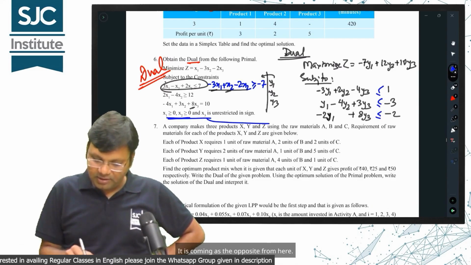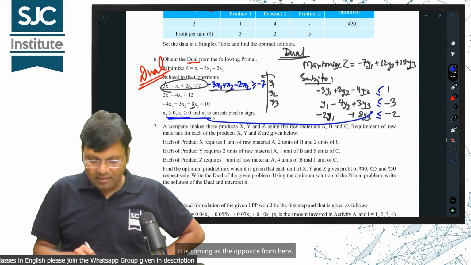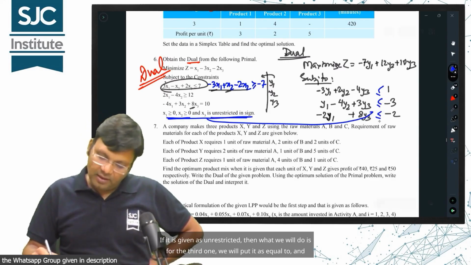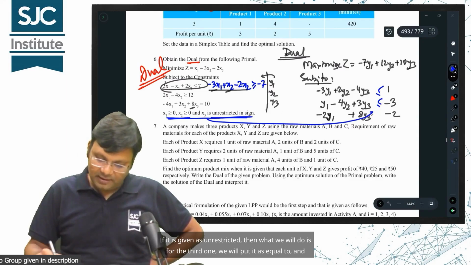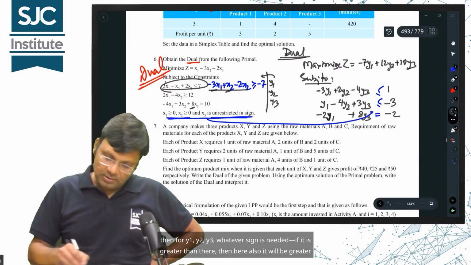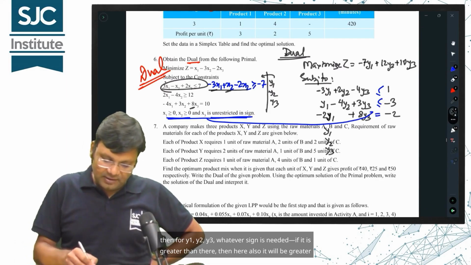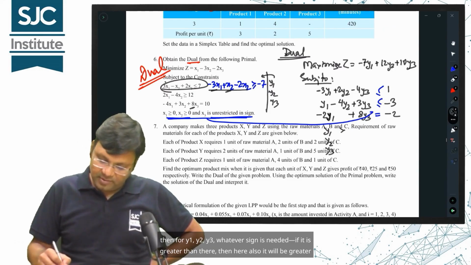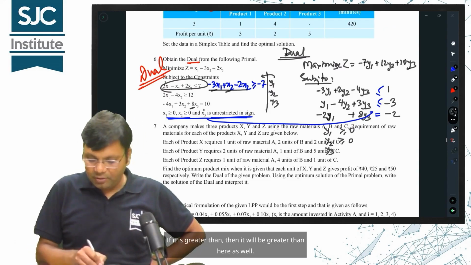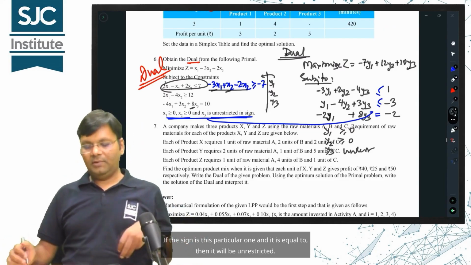It is coming as the opposite from here. But one thing is given as unrestricted. If it is given as unrestricted, then what we will do is, for the third one, we will put it as equal to, and then for y1, y2, y3, whatever sign is needed, if it is greater than there, then here also it will be greater than. If the sign is this particular one and it is equal to, then it will be unrestricted.